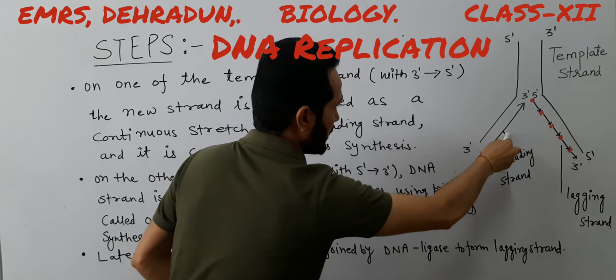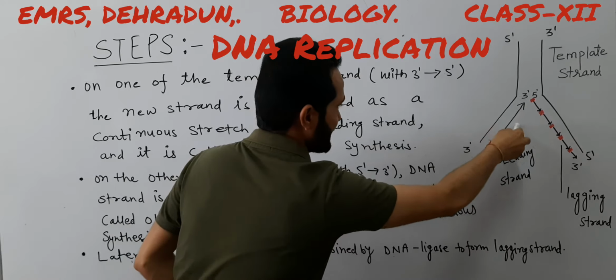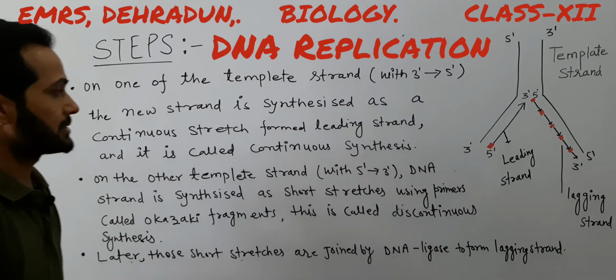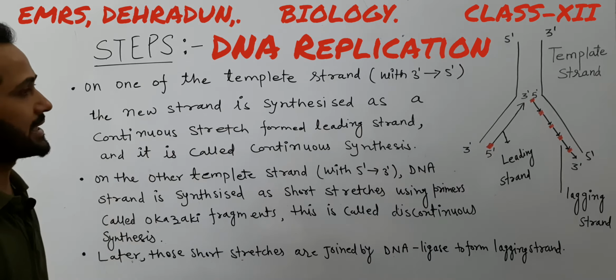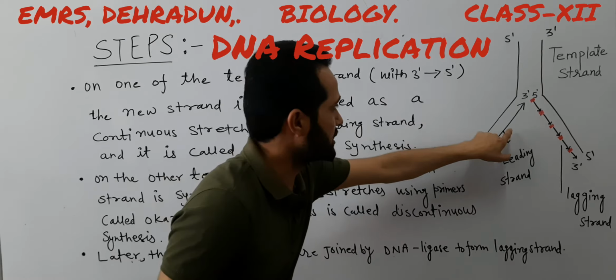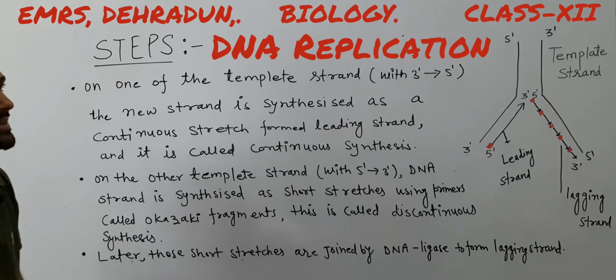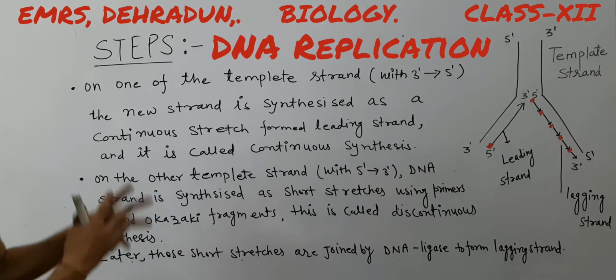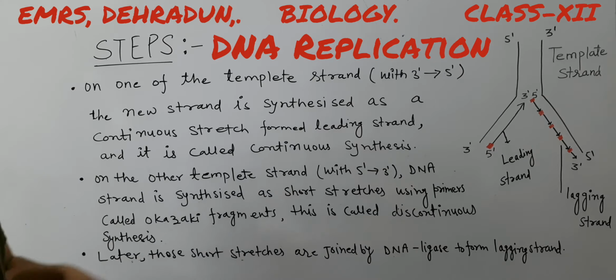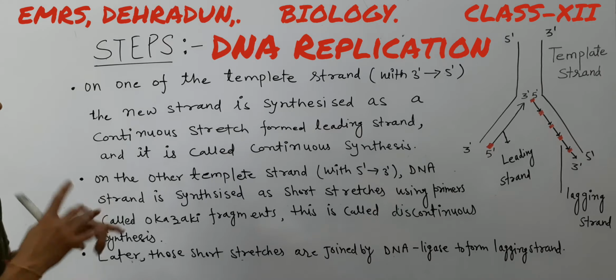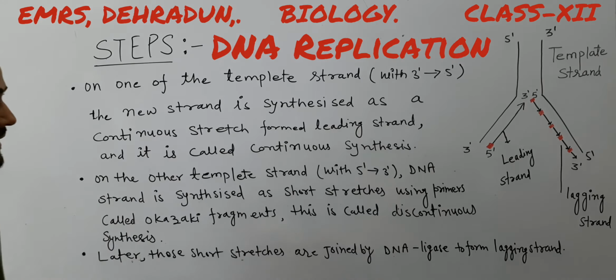That's why the synthesis of this strand is continuous synthesis, and the strand which is formed in this manner is called the leading strand. So the newly synthesized strand formed as the complementary strand of the 3 prime to 5 prime template strand is called the leading strand.